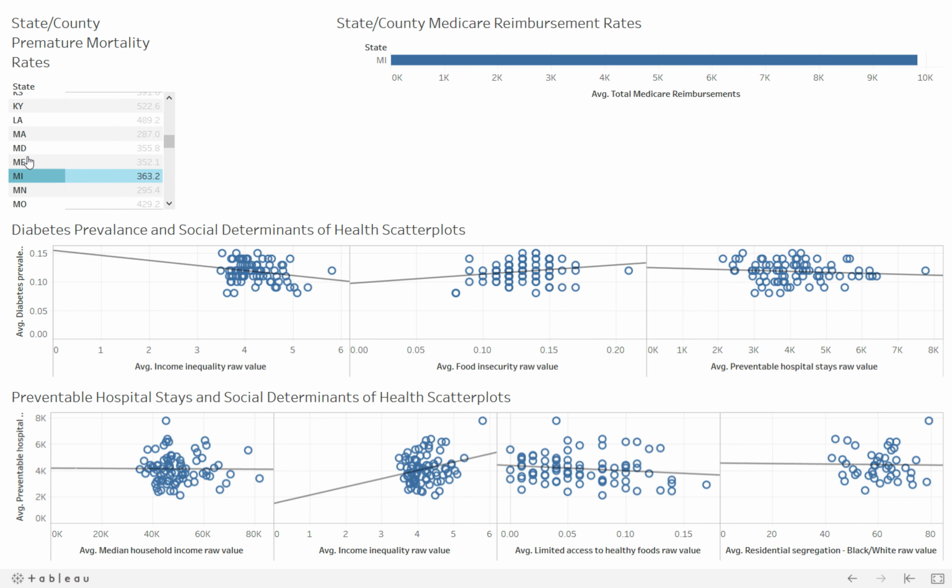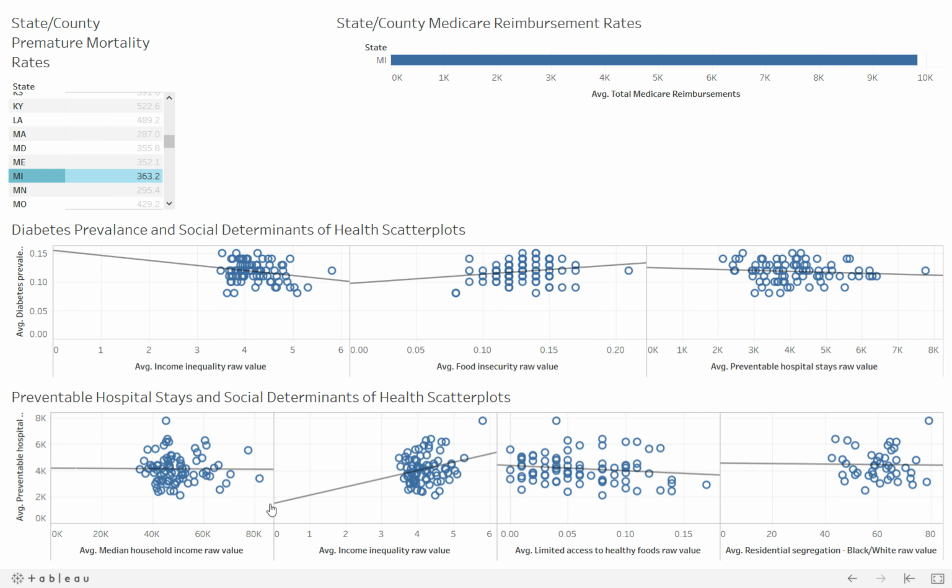Here, we can see that the average Medicare reimbursement for Michigan is approximately $9,800. In Michigan, we find a slight negative association with income inequality. This can be interpreted that in counties with a greater divide in the proportion of the population that are wealthy versus in poverty, there are lower rates of diabetes. There doesn't appear to be a strong relationship with rates of food insecurity or number of preventable hospital stays.